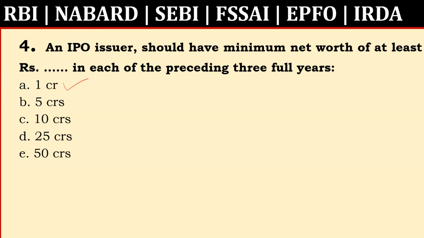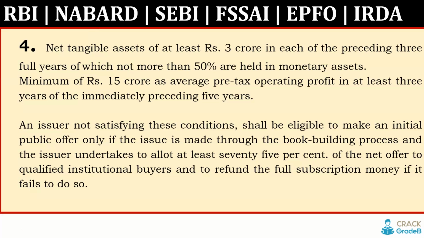So 1 crore is the right answer. These are the conditions for an IPO. If someone is going to issue an IPO, then these are the conditions: net tangible assets of at least 3 crore in each of the preceding 3 full years, of which not more than 50% are held in monetary assets. Minimum of 15 crore rupees as average pre-tax operating profit in at least 3 years of the immediately preceding 5 years. And an issuer not satisfying these conditions shall not be